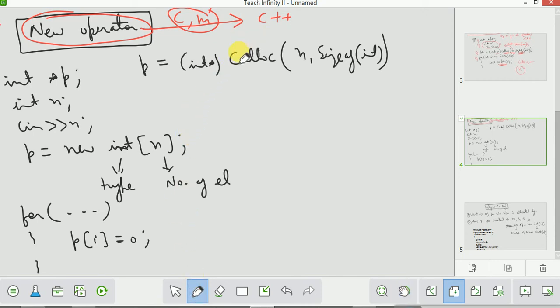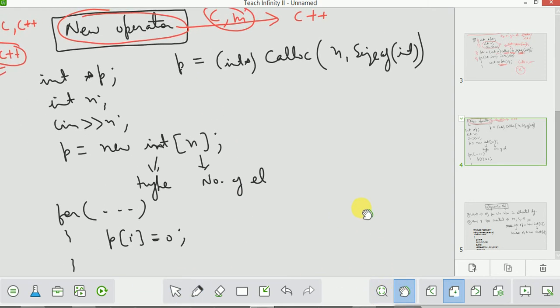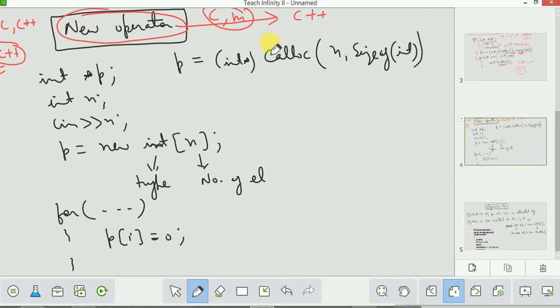So how do you use the new operator? Let us understand. In calloc, you will have to write the calloc function, and then specify two arguments: the number of elements and the size of each element. Then you will typecast it and assign it to a pointer. This is how you will use calloc.